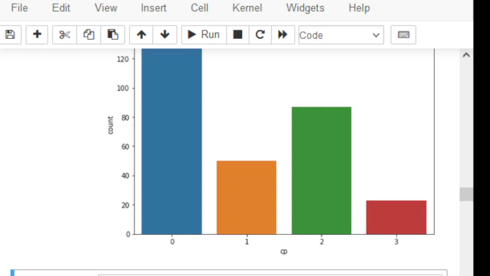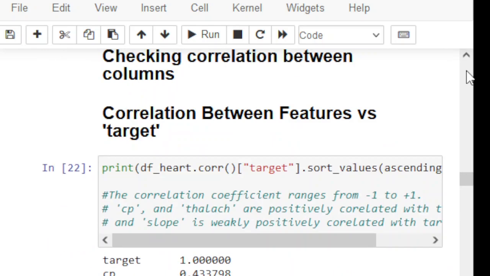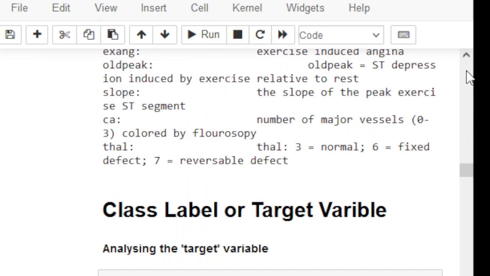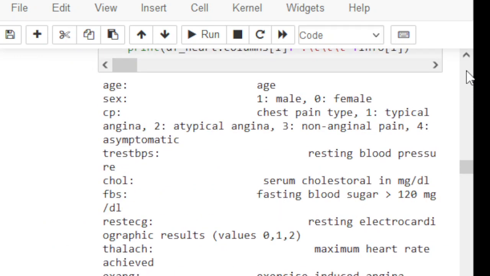Let me show one thing before discussing this graph. CP means chest pain type. What type of pain do the patients have? One, typical angina.